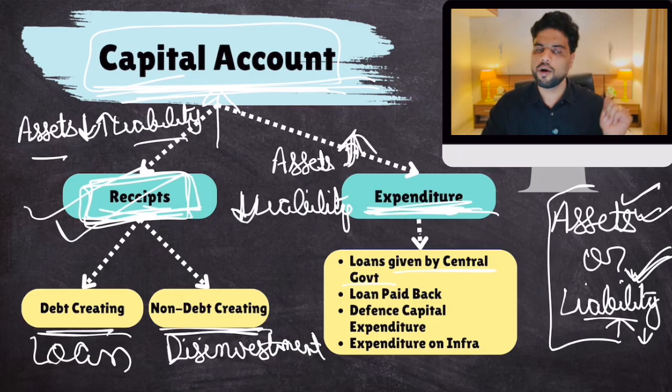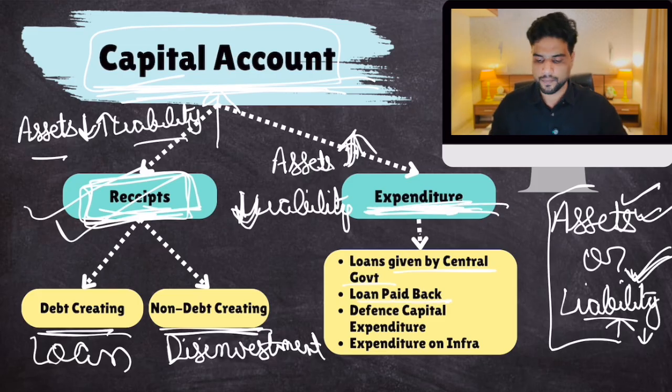Now, when the central government has taken a loan from the World Bank, the interest payments are revenue expenditure. But in the 10th year, let's suppose, it pays back the entire loan. That is an expenditure to the World Bank, right? But that reduces your liability. So this loan paid back is capital expenditure.